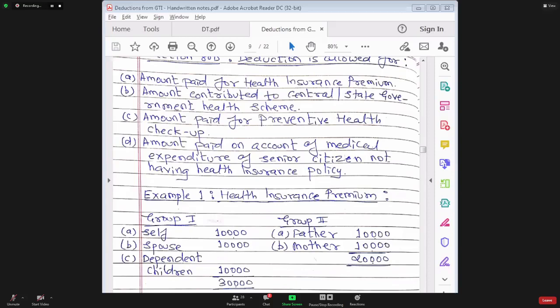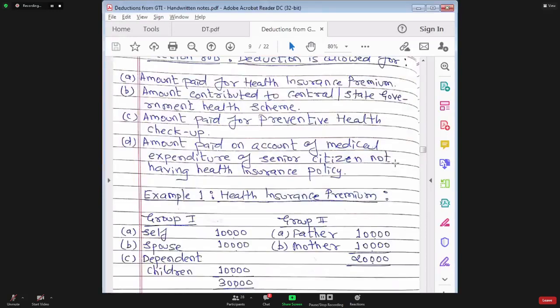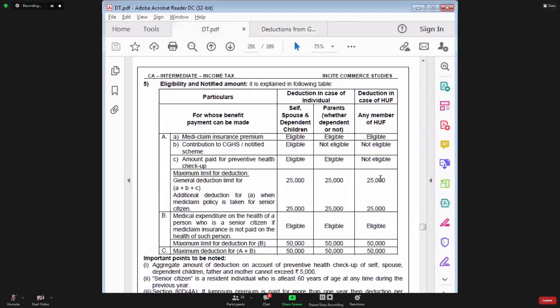So answer is here. You can't claim deduction for 50,000 because the limits which are applicable, they are applicable separately for group 1 and separately for group 2. This 25,000 is a limit applicable for group 1. This 25,000 is a limit applicable for group 2.